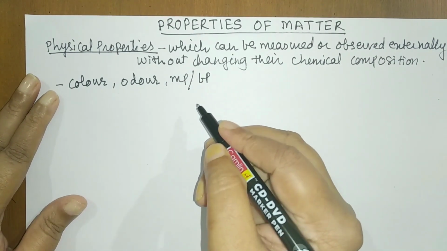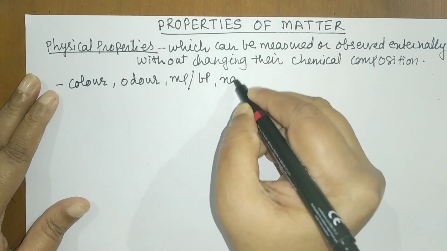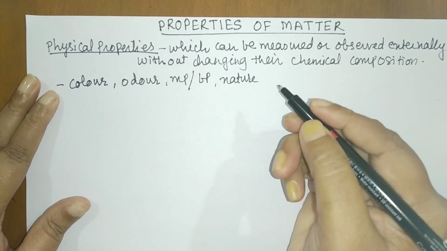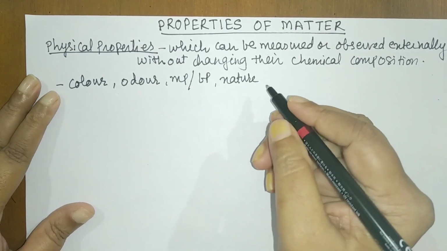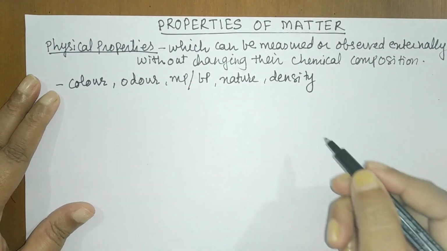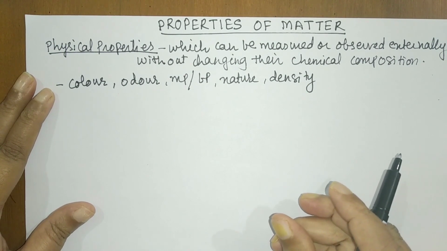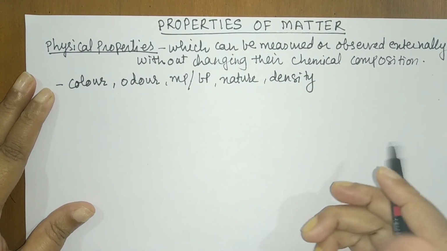Then you can see its nature, whether it is hygroscopic or deliquescent. Next you can find out its density. So you are not changing the chemical composition and you are just observing it externally. So they are called physical properties.